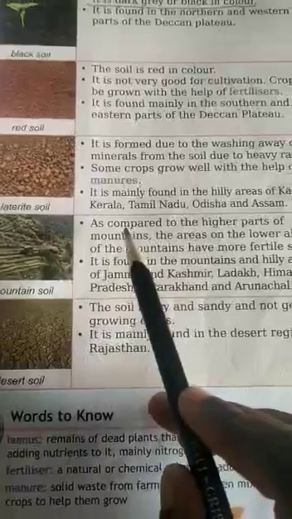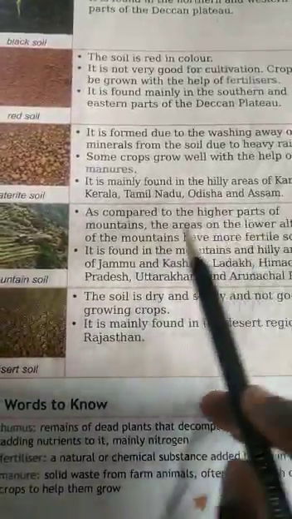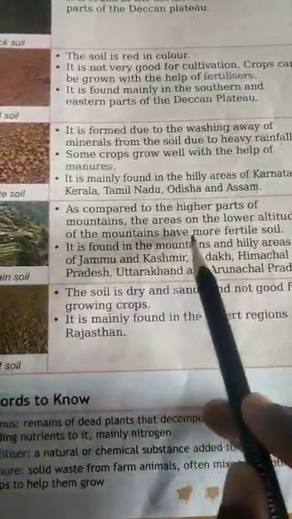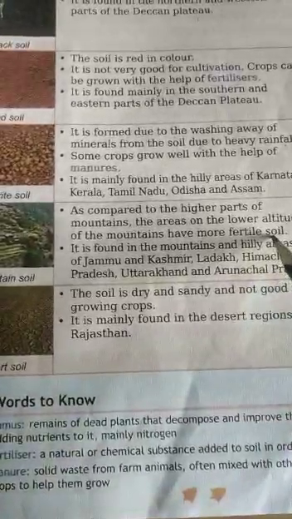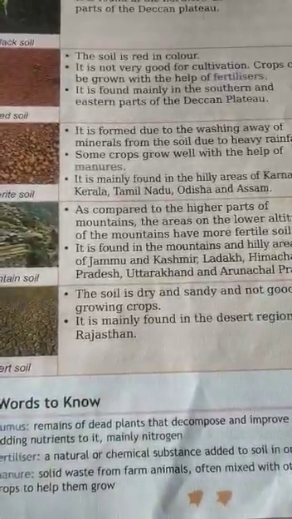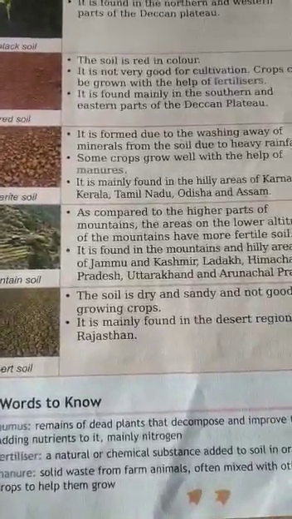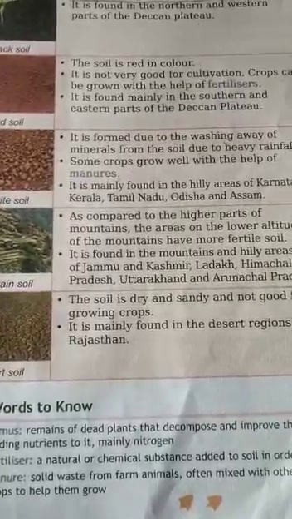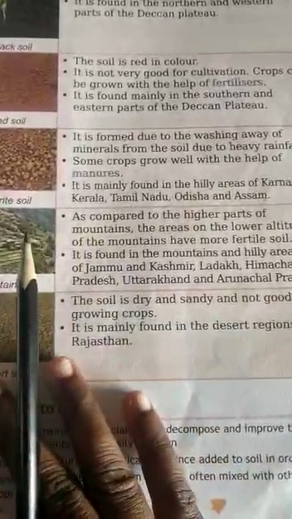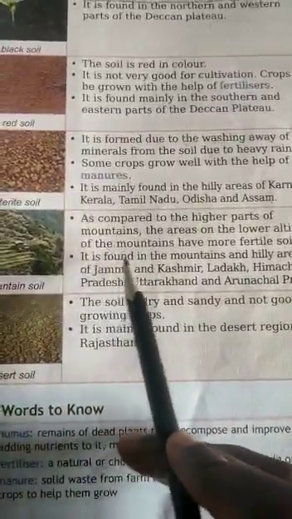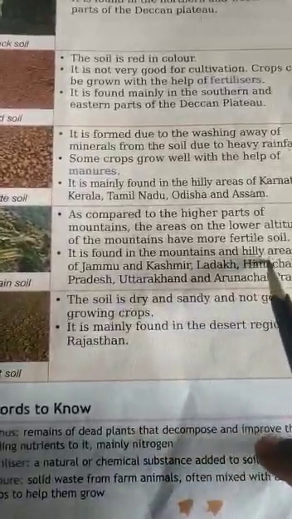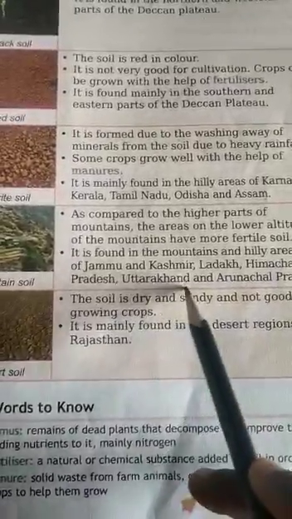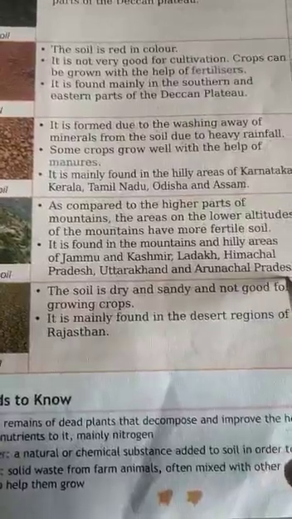Mountain soil. As compared to the higher parts of mountains, the areas on the lower altitudes of the mountains have more fertile soil. It is found in the mountains and hilly areas of Jammu and Kashmir, Ladakh, Himachal Pradesh, Uttarakhand and Arunachal Pradesh.